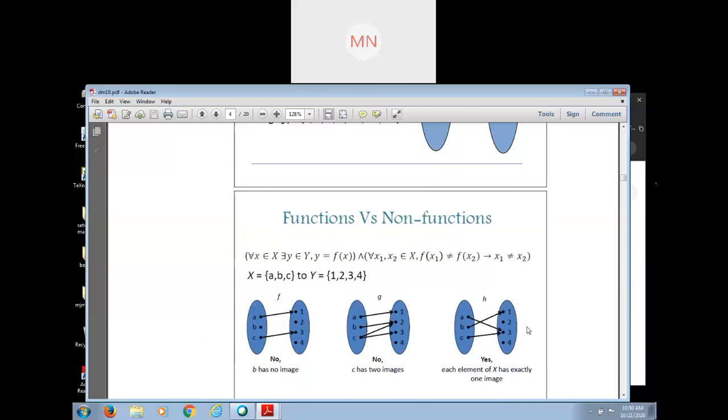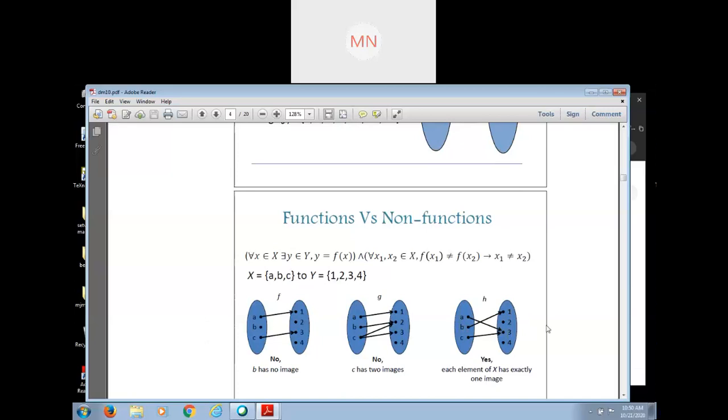Can you tell me the range? 1, 2, 3. Does 2 belong? See it properly. 1 and 3, because only 1 and 3 are the image of the first set.